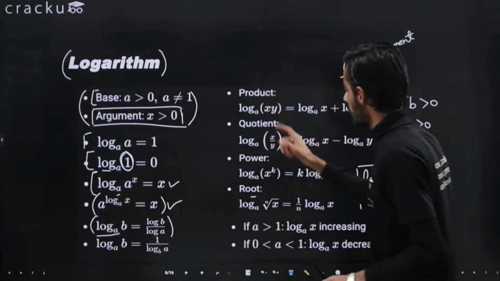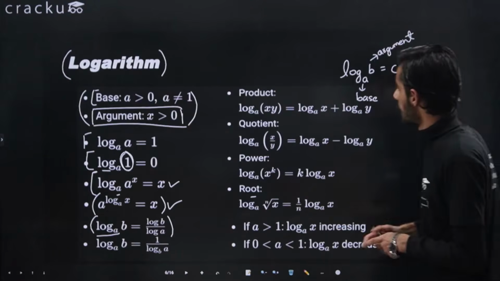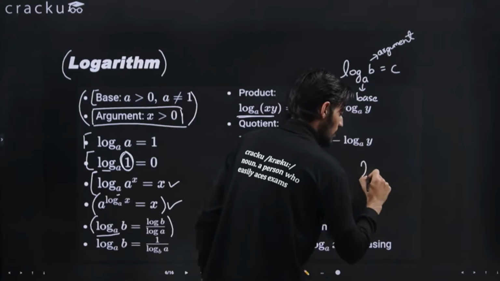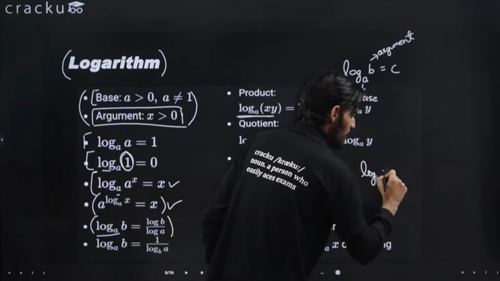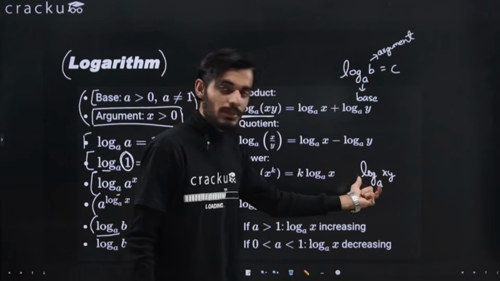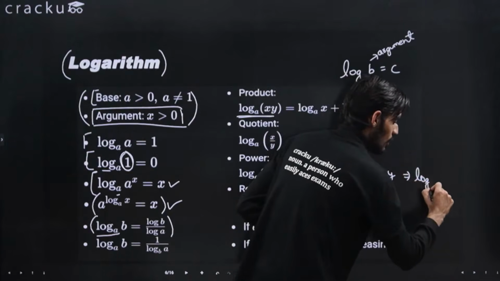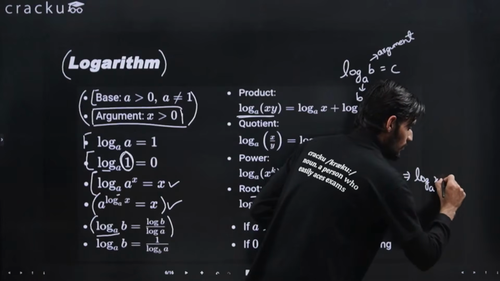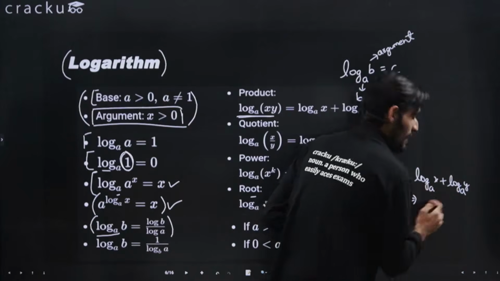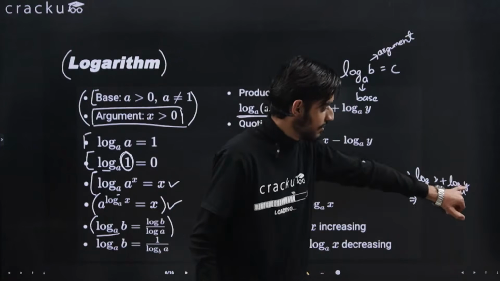Now let's look at the product and quotient properties. Let's say this is written in this particular order, that is log with the base a, and xy is in the product. So here the argument is x into y and the base is a. What you can do is write it as log with the base a of x plus log with the base a of y. Vice versa is also true, right? If you have log with the base a of x plus log with the base a of y,